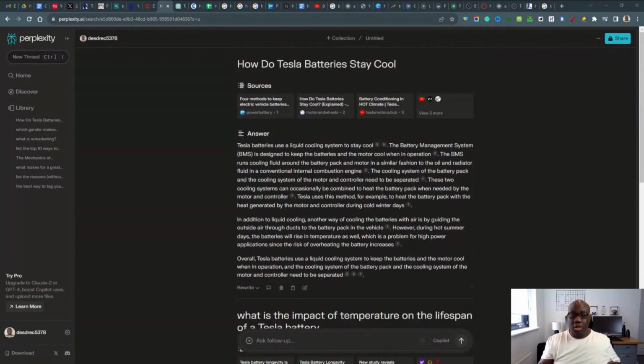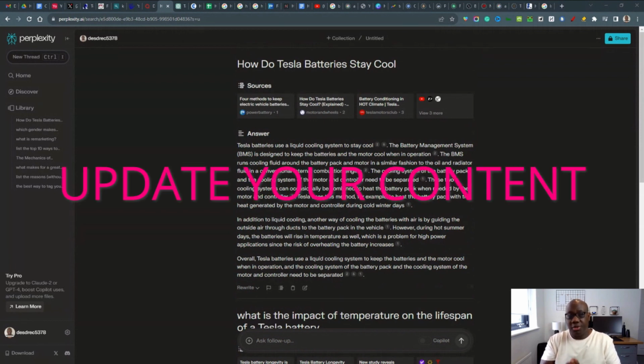And this is why Wikipedia ranks for a lot of terms. It's not that it's the best source of content on animals or presidents or whatnot. There's probably a website that has better content on those subjects than Wikipedia. But what Wikipedia does well is they keep their content fresh and up to date. So this is really great advice from Neil. What you should do is actually keep your content up to date.